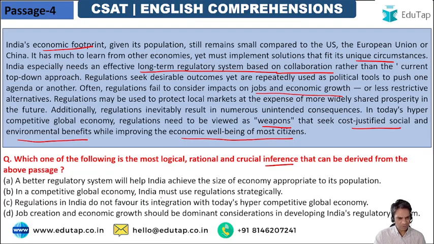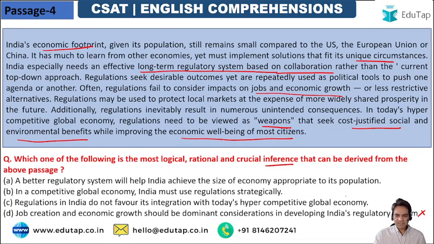In a competitive global economy, India must use regulations strategically, right? Regulations in India do not favor its integration with today's hyper competitive global economy. Job creation and economic growth should be dominant considerations in developing India's regulatory system. So it should be just economic growth and job creation? No, I don't think so. That is a very limited approach.